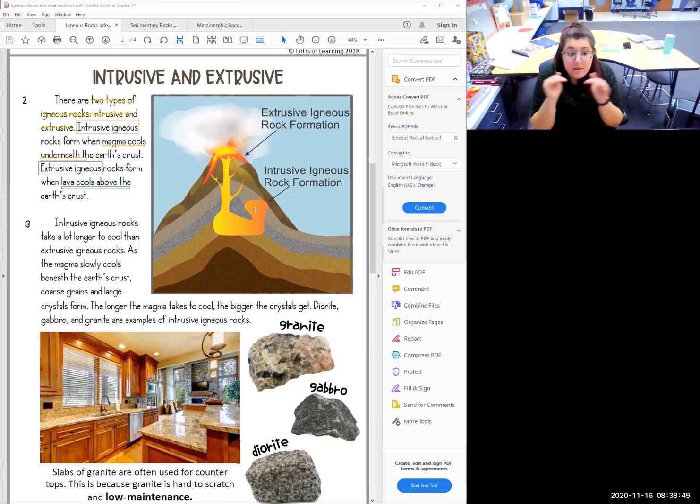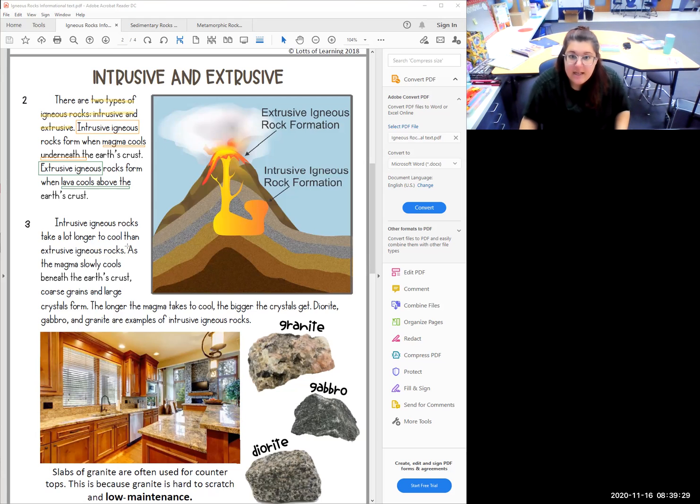So if it cools underneath, it's intrusive. It's inside the Earth still. Okay, look at those prefixes to help you. Intrusive, inside. Extrusive is when lava cools, and that's outside of the Earth, above the Earth's crust. Think about when you exit, okay? That EX prefix can help you remember that intrusive is underneath and extrusive is above.